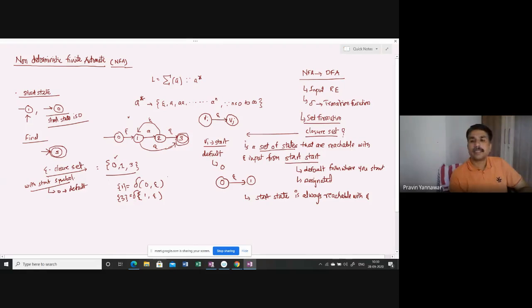Now next is designated. By designated I mean, if from 1 you are coming to 2, and I consider 2 as a start, then what are the states that are reachable with epsilon input? Now my designated start state is 2. So it means that we need to collect the states.